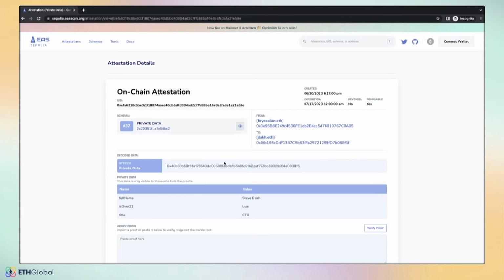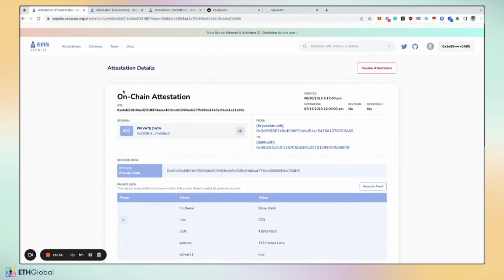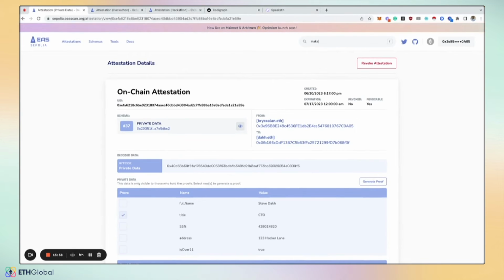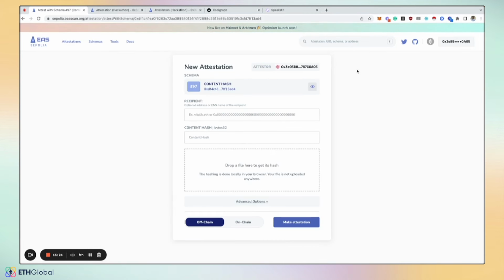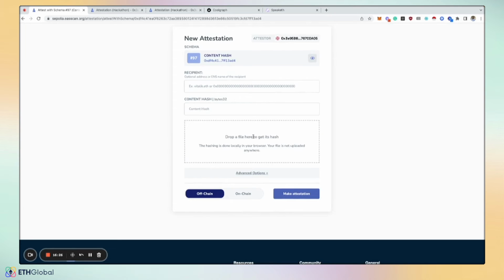And then to take this a step further, we're really excited about ZK projects that might generate proofs based off of attestations themselves and or some of the related data. Another cool thing that we built is the ability for creators to hash content and attest to it. Especially in the age of AI, with all this generated content, it's going to be increasingly important for people to attest to the authenticity of what they're producing. So imagine I am a podcaster or some creator with all these deep fakes happening. How can you actually prove the authenticity of your episodes or the content that you're creating? Well, you can do that by attesting to a hash of the content.